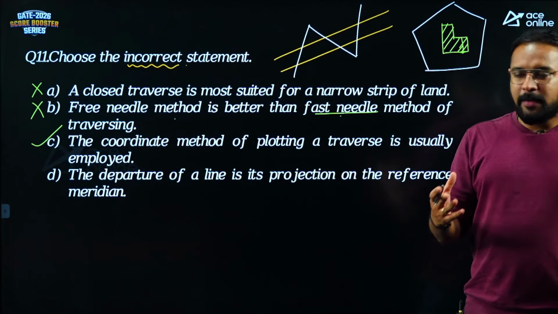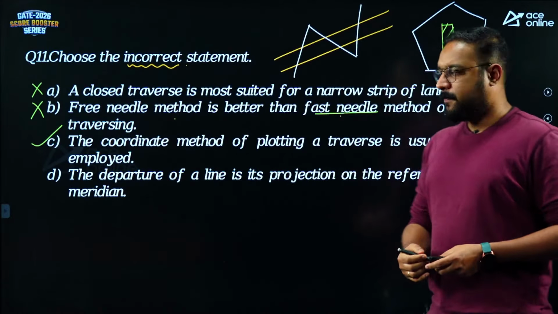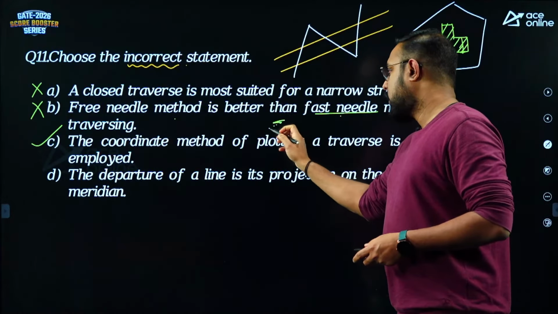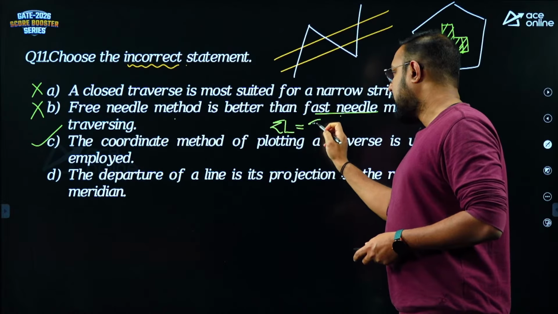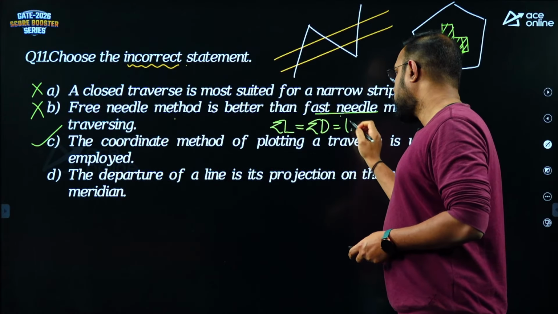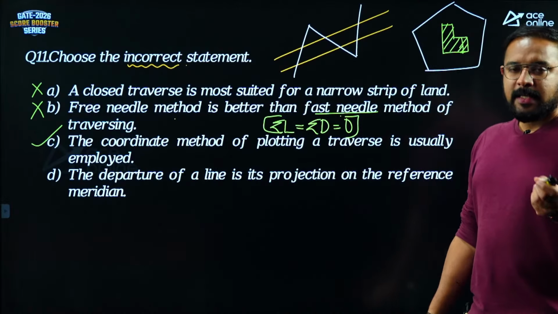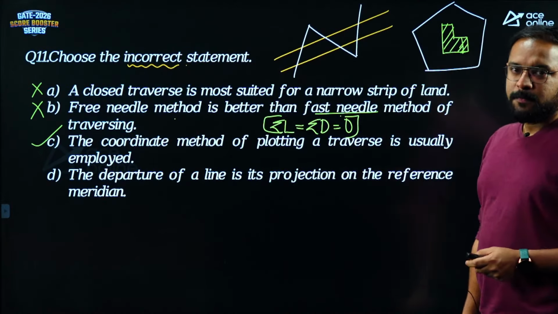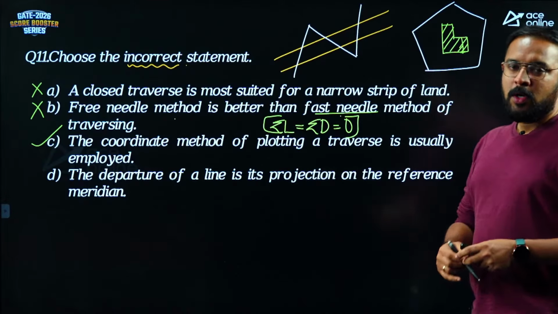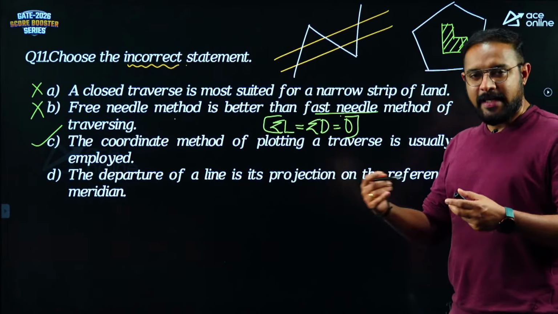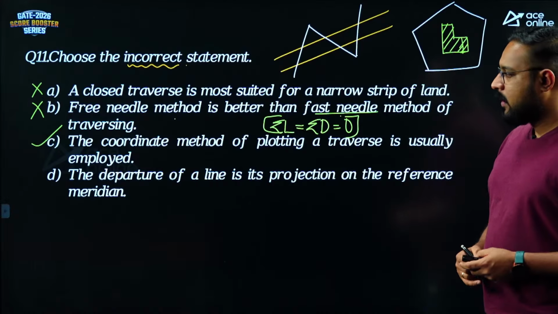Understand? So this is eliminated by our coordinate method. So we will have one condition: the algebraic sum of the latitudes and the departures should be equal to 0. Consecutive latitudes, consecutive departures, their sum with sign should be equal to 0. So for this, you don't have to draw any lines. In the beginning itself, we can check this.